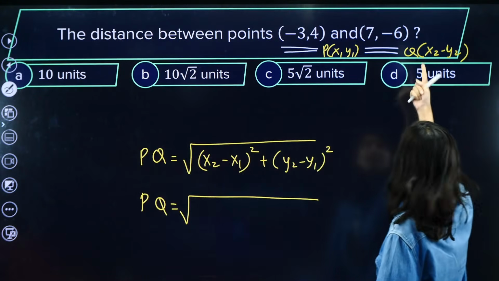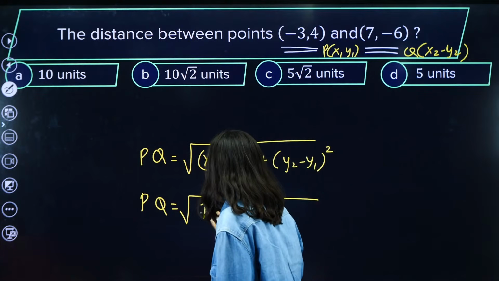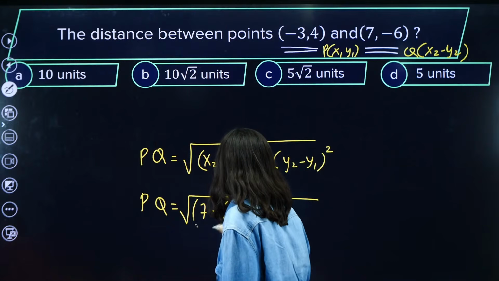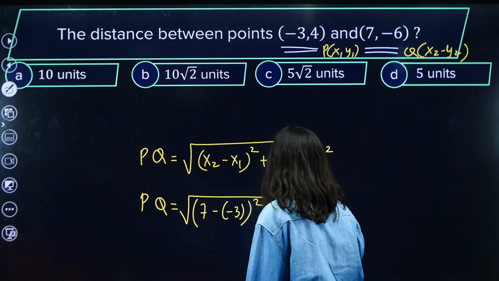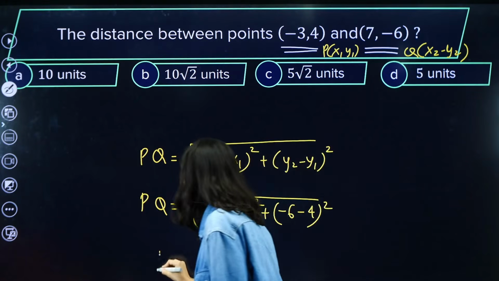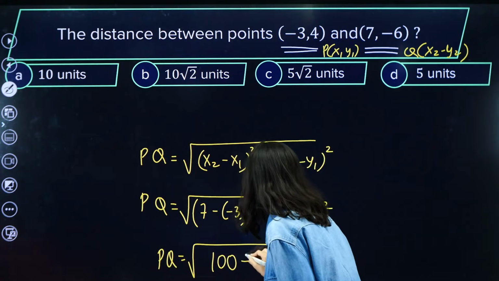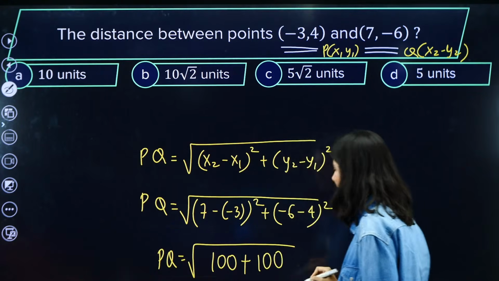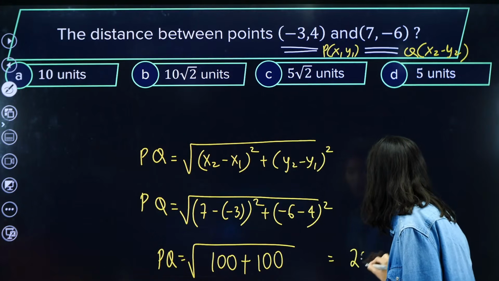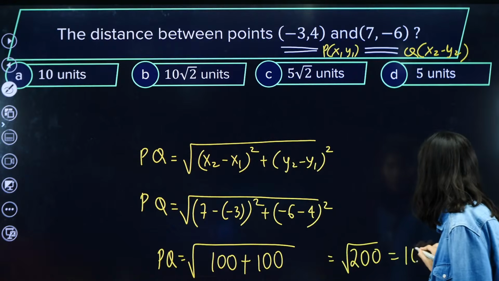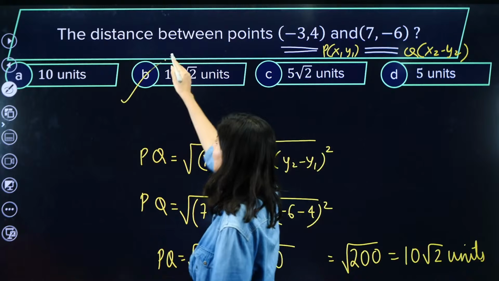x2 minus x1, that means 7 minus minus 3. So (7 minus minus 3) square plus (y2 minus y1), which will be minus 6 minus 4, square. So PQ distance will be 7 plus 3, 10. 10 square is 100, plus again 10 square, 100. Because the square is there, the minus sign will not make any difference. So this will be root of 200, and root 200 will be 10 root 2 units. 10 root 2 units, option B.